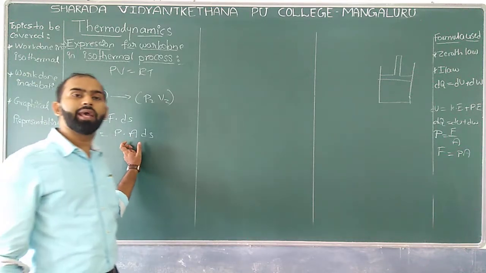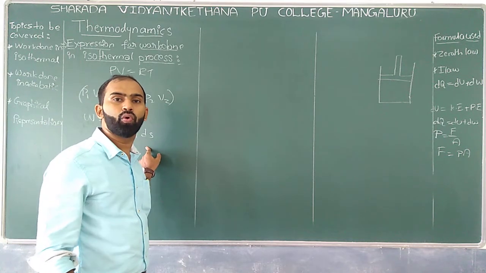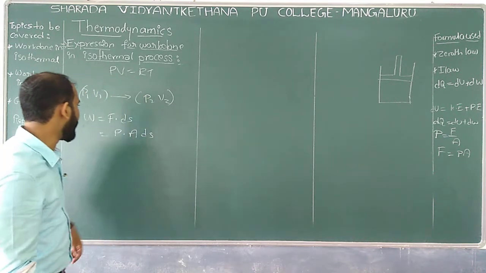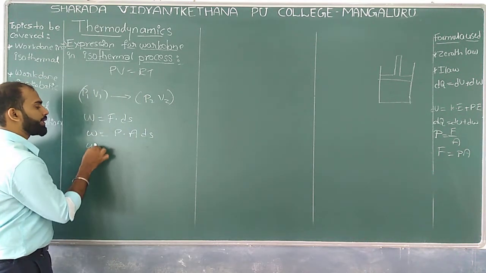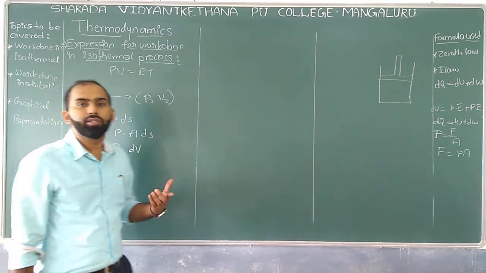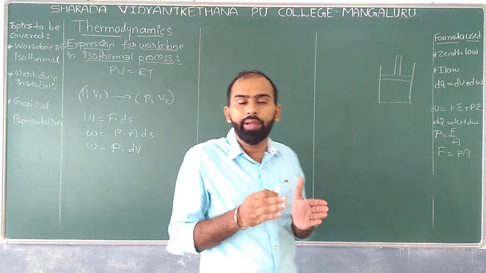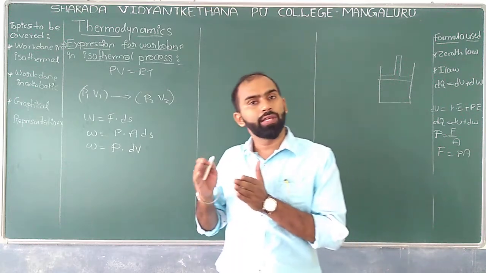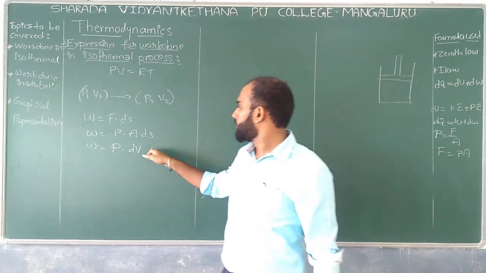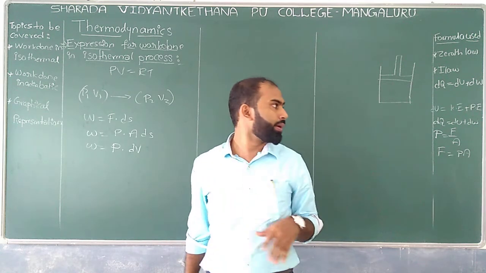Area into displacement gives the total volume, or the change in volume, of the system. So work done equals pressure into dV, where dV is the change in volume, because area into displacement gives the change in volume. This is what we have here.